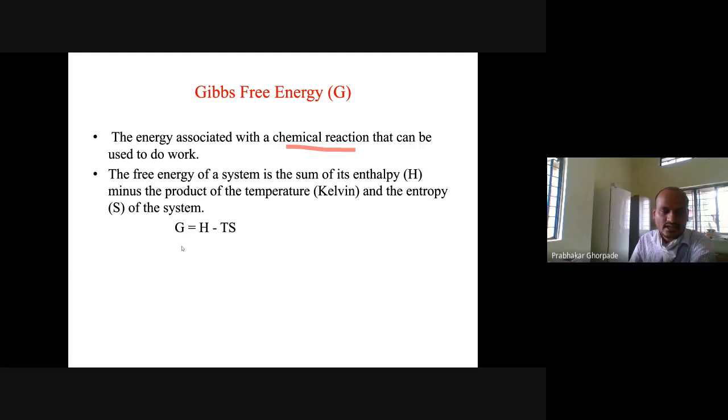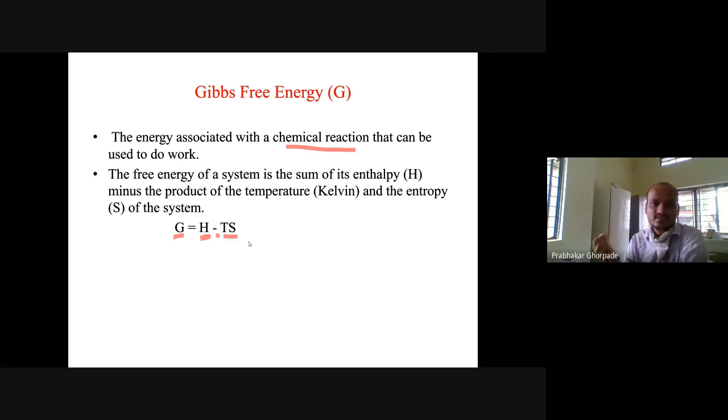So how do we calculate G, the Gibbs free energy? You take the enthalpy of the system, which we denote by H, and then subtract from it the temperature multiplied by entropy. Whenever G or delta G is written in a biochemical reaction, you should know what G is.